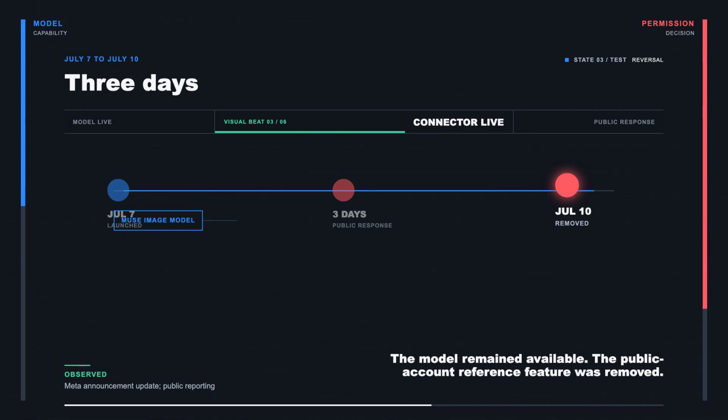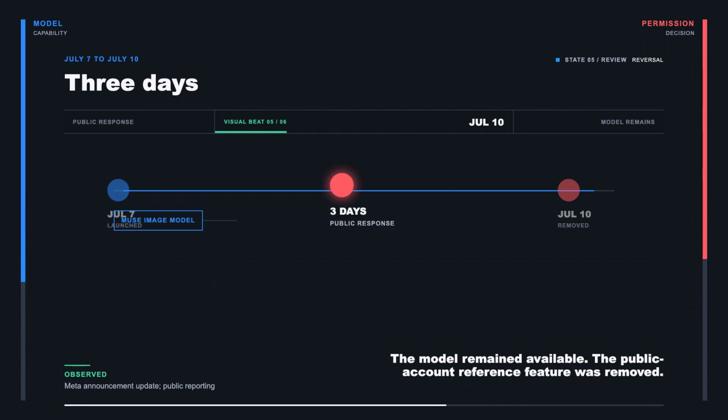SAG-AFTRA, the union representing actors and other media professionals, had argued that anything short of clear opt-in was unacceptable for this kind of likeness use. After the removal, the union welcomed the decision. We do not have verified public numbers for how many generations used the feature or how many public accounts were referenced. The confirmed fact is the product reversal itself.